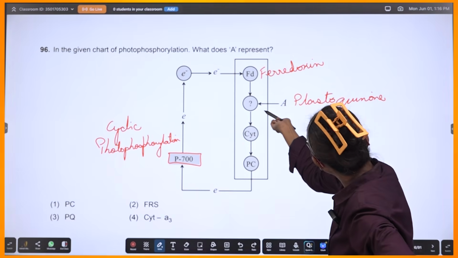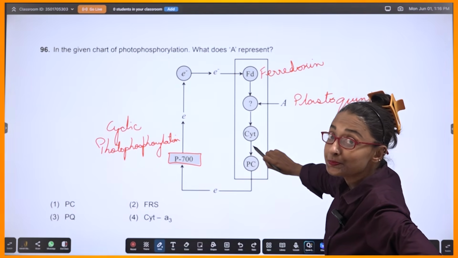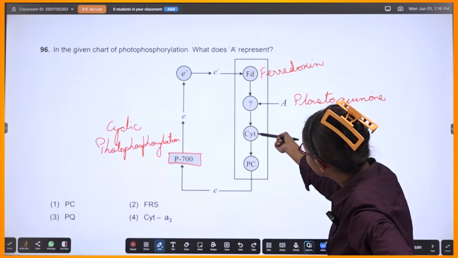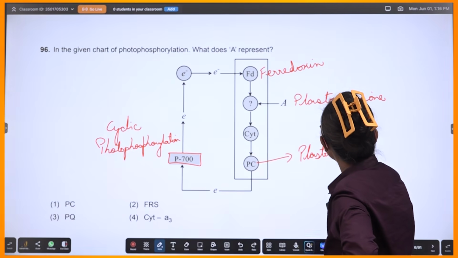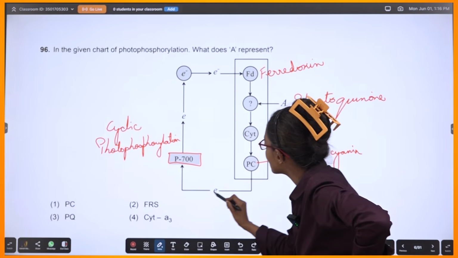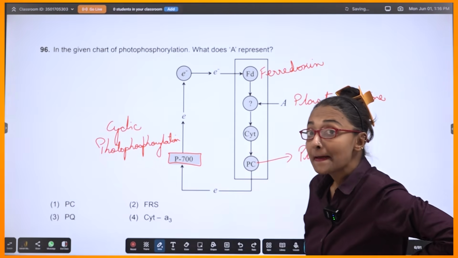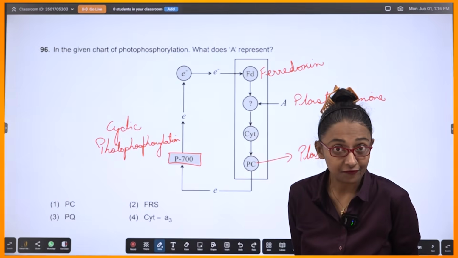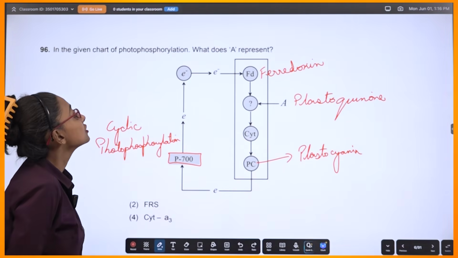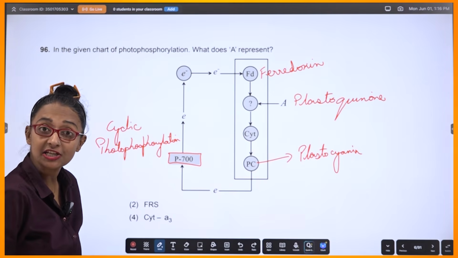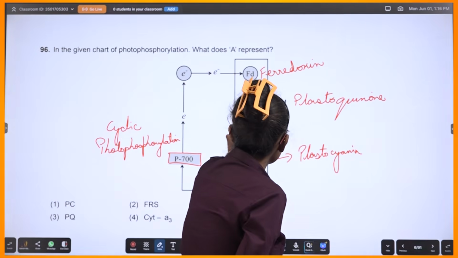Then from plastoquinone, the energy transfer will reach cytochrome. From cytochrome, it will go to plastocyanin, and then electrons will flow back to the photosystem. Plastocyanin, this is cytochrome B6F, right? So, in cyclic photophosphorylation, only ATP will be produced, isn't it? Only ATP will be produced here.